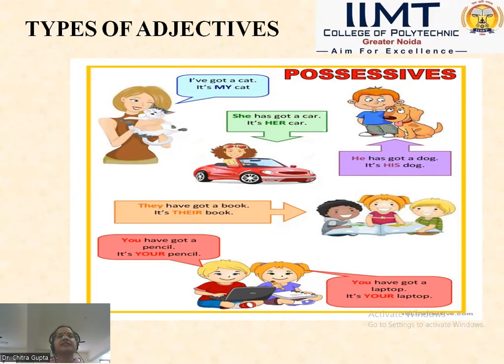See another example. He has got a dog. It's his dog. So his is again showing the ownership, the possession, the belongingness of he, that whose dog is this? This dog belongs to Ram. The ownership of the dog is with him only.